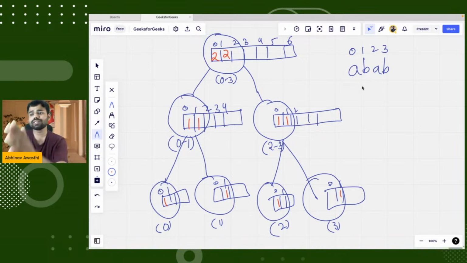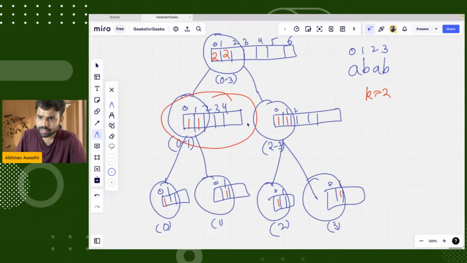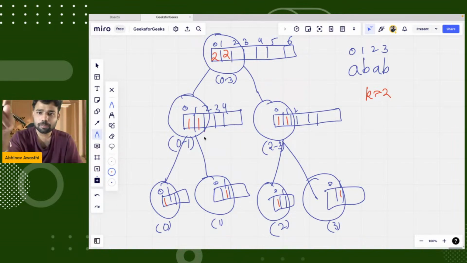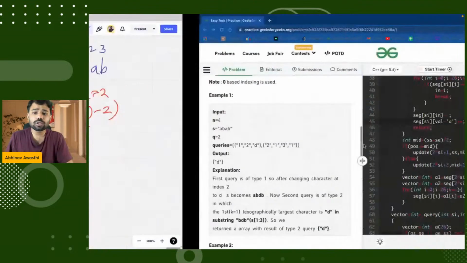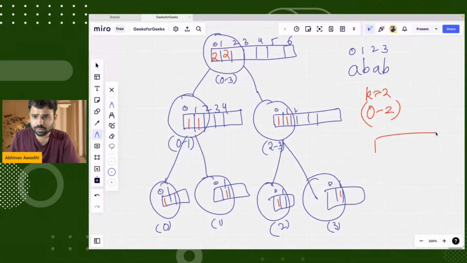Now let's say I have to find the answer for 0 to 1, the kth largest, and let's say k is equal to 2. This particular vector will be returned, and from it I can simply check: A appears one time, B also appears one time, so my output will be B. Now let's say I want 0 to 2. Then it will add my two vectors. It will take the vector from 0 to 1, which is this one.